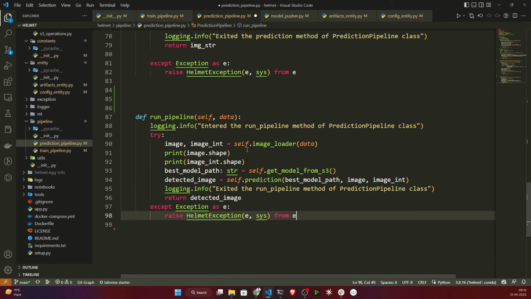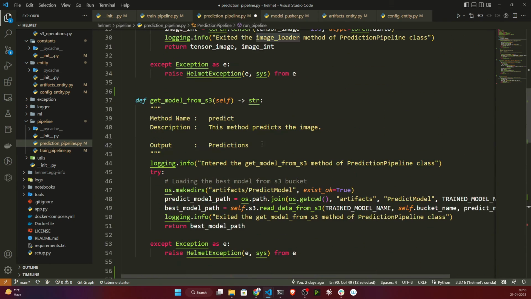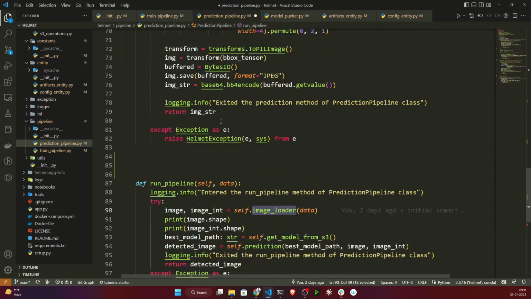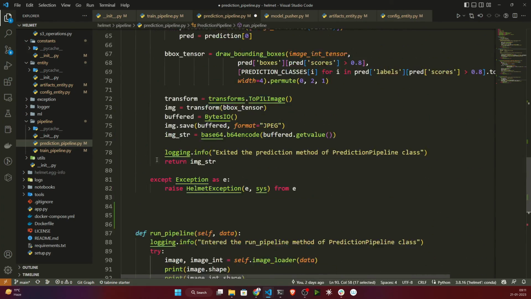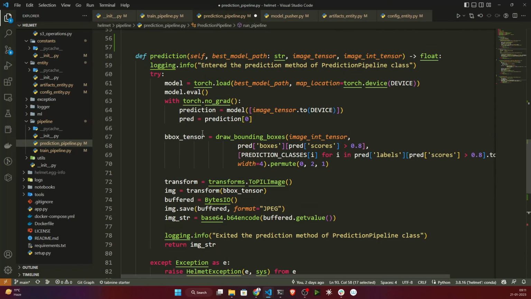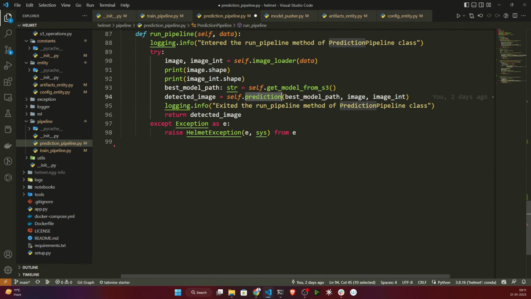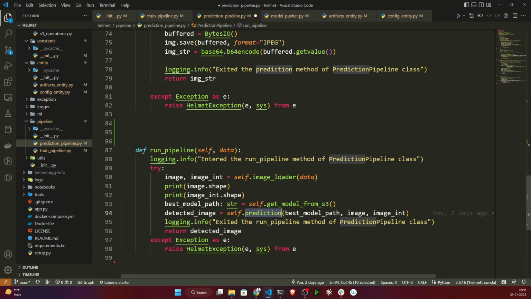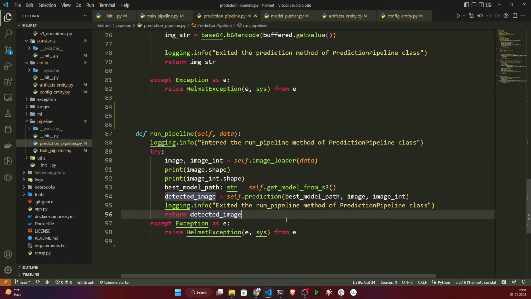So it will basically first of all execute your image loader. So it will load the image. Then after loading, it will get the model from the S3 bucket, and then it will start the prediction. That's it. So yes guys, this is all about the prediction pipeline.